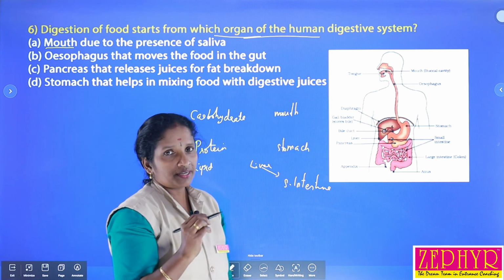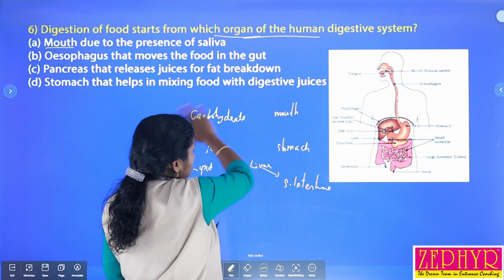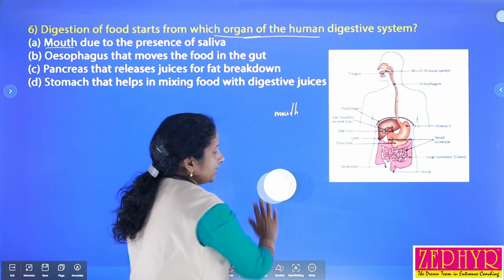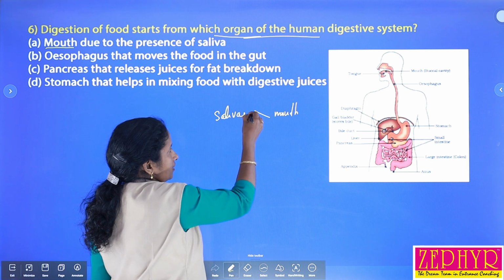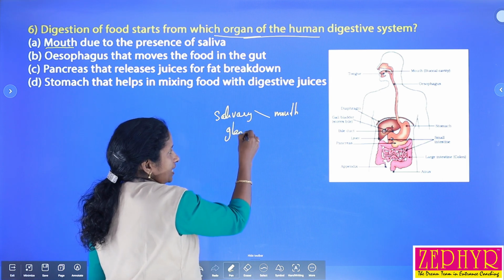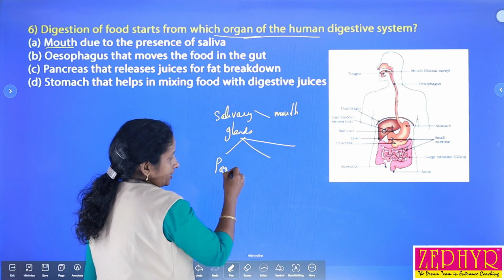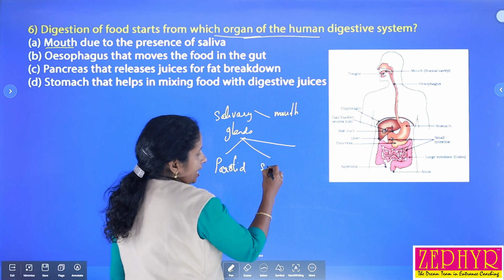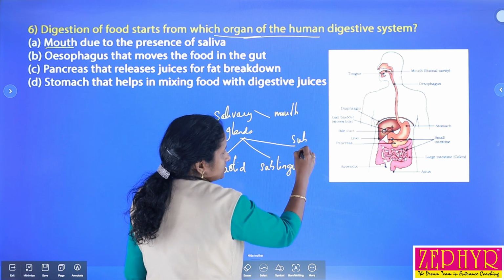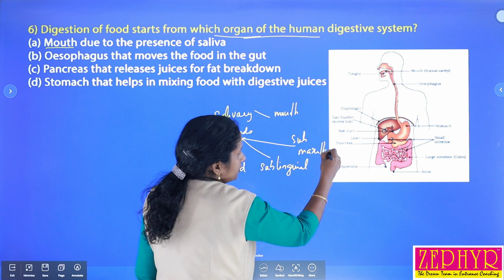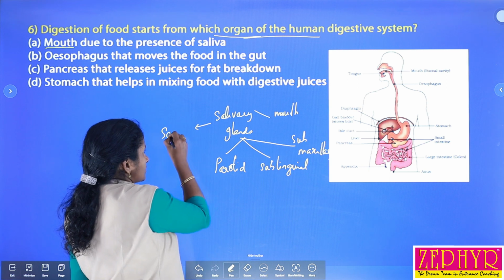Which food materials are digested in the mouth? Carbohydrates, because in the mouth there are digestive glands, the salivary glands. The mouth encloses salivary glands, and there are three types: the parotid gland, the sublingual gland, and the submaxillary gland. Together these are known as the salivary glands, and their secretion is called saliva.